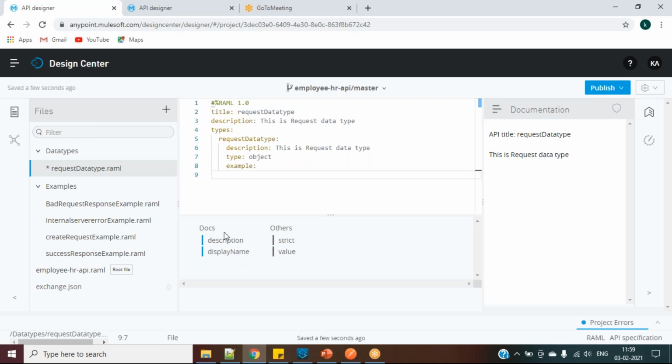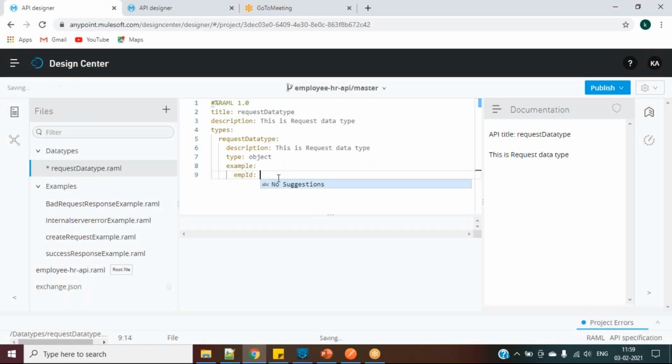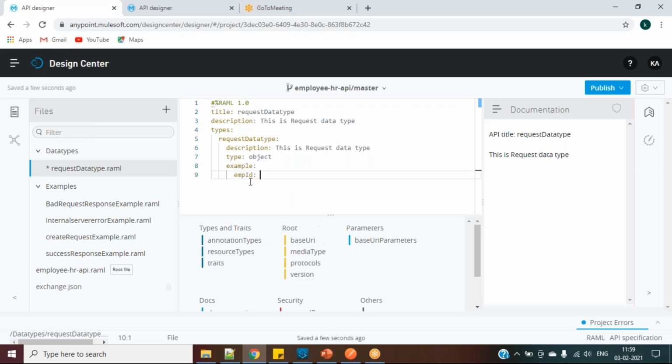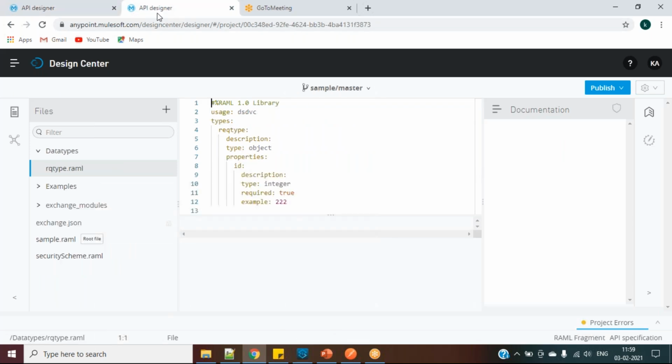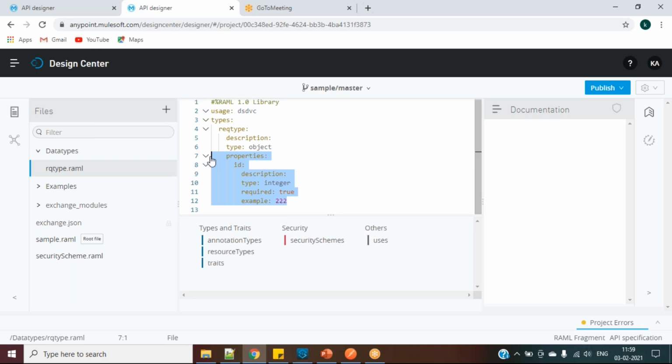Suppose my request data type contains display name, or I can say example, and I'll give EMP-ID, and I will give a value for this one. I just need to give it this way in the properties.